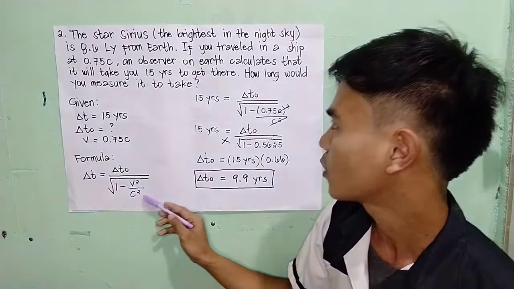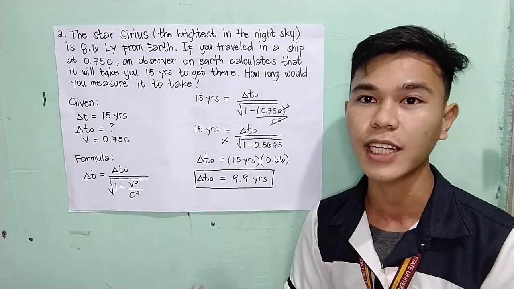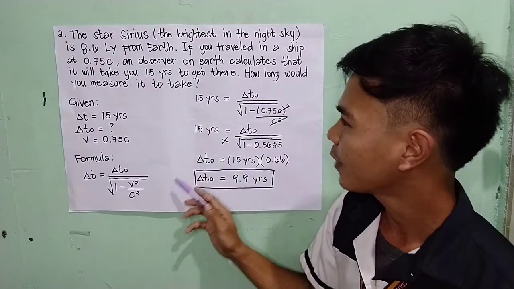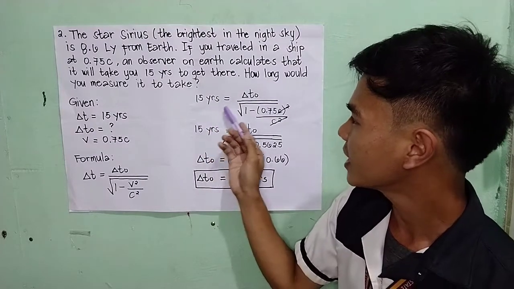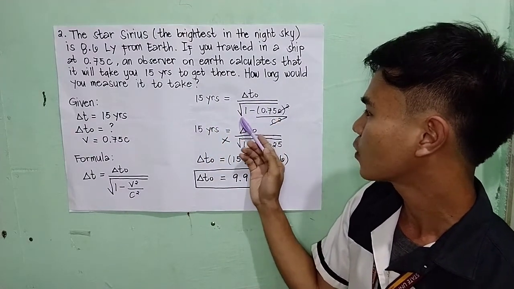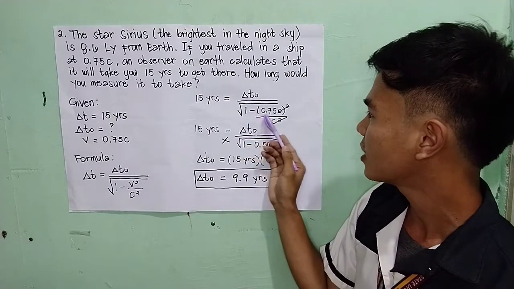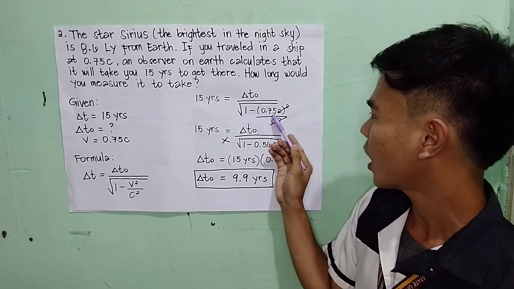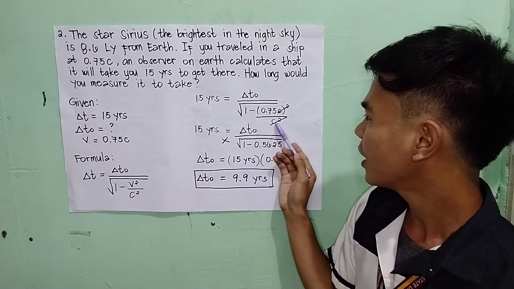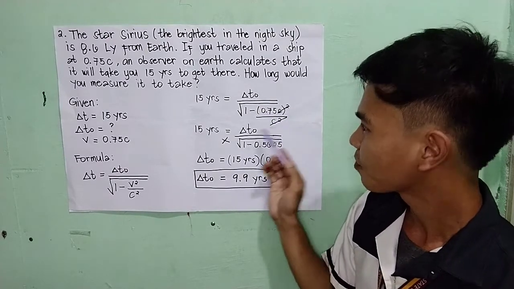So if we substitute all the given to the equation, we have 15 years is equal to the delta t-naught divided by the square root of 1 minus 0.75 c squared over c squared.